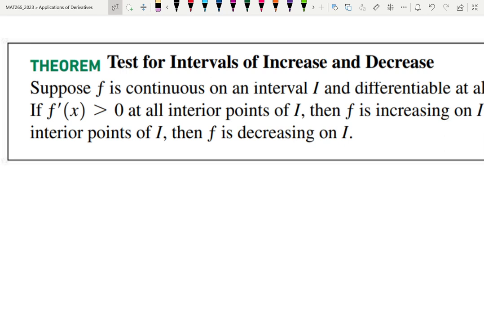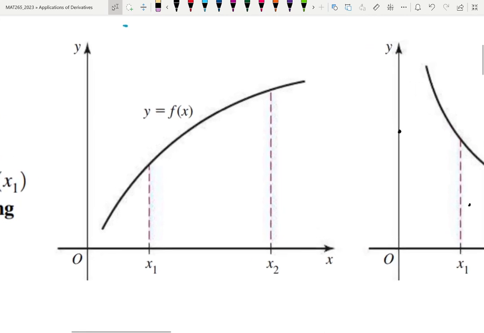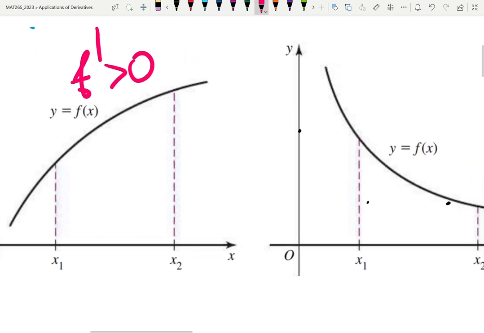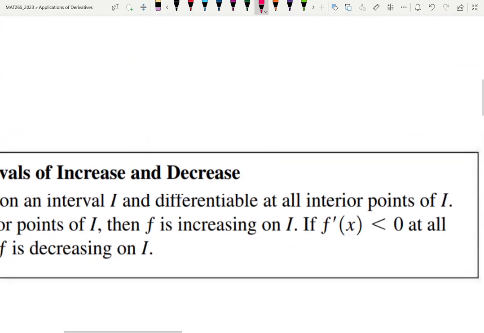Graphing calculator, correct. But what if you don't have it? What did you say? Derivative, exactly. Make a sketch. If the function is increasing everywhere, at every point, the derivative should be positive. Decreasing should be negative. Boom. That means you find the derivative, set it equal to 0, because that's how you check positive and negative, and find where the function is increasing and decreasing. Good. That's how it works. Not more, not less than that.